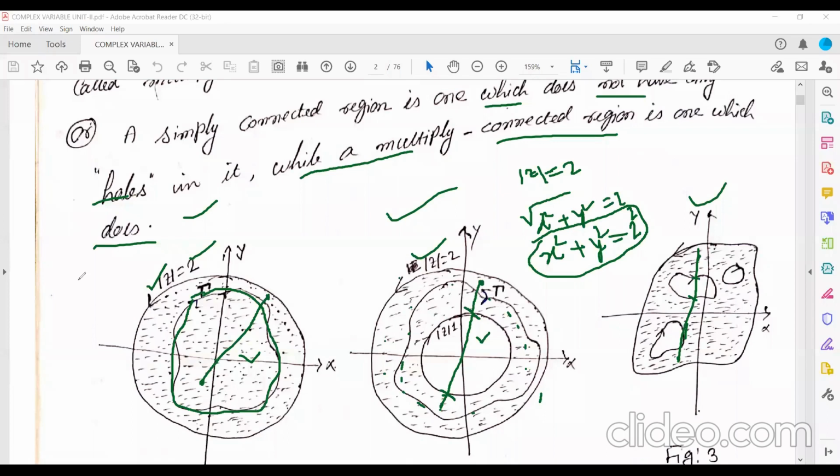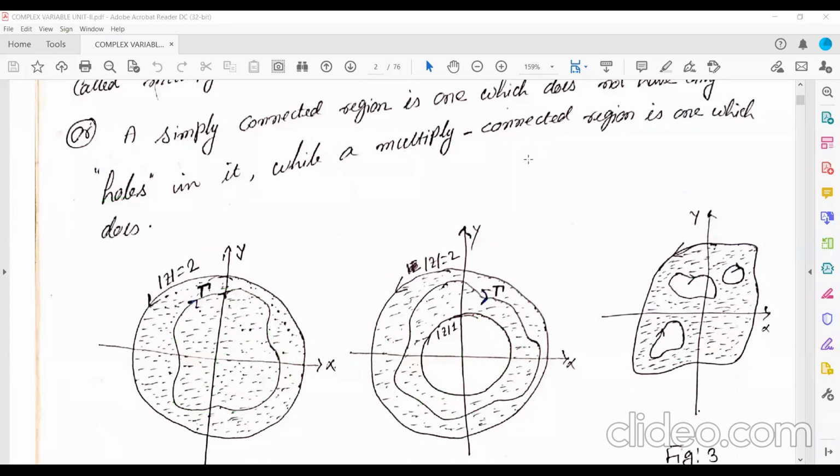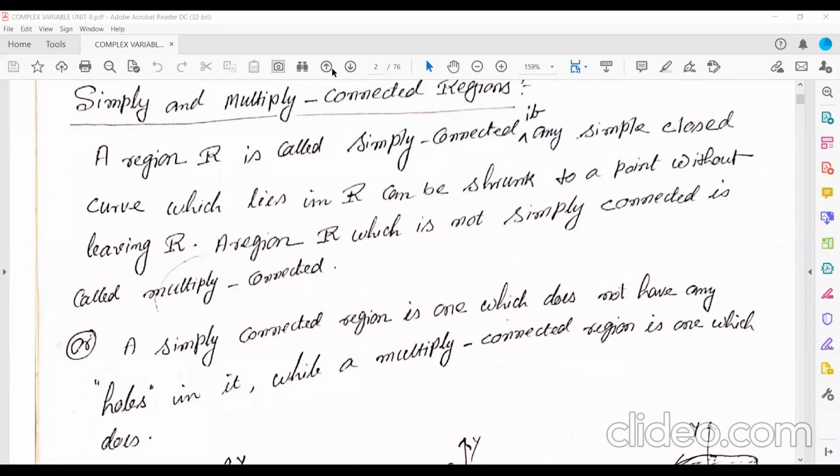So this is a simply connected region. You won't get any hole inside this region. But here you are getting one hole. Here, how many holes are there? 3 holes. So these are multiply connected regions. So the definition you can say is: a region R is called a simply connected region if any simple closed curve which lies in the region R can be shrunk.